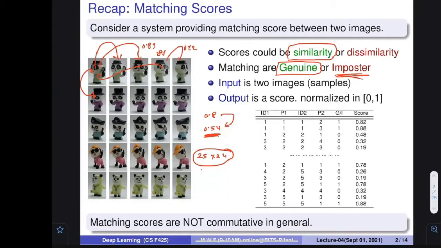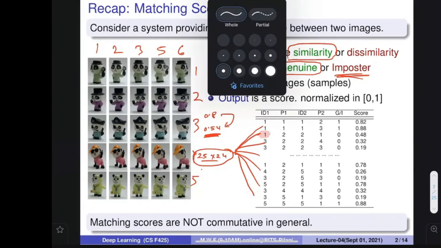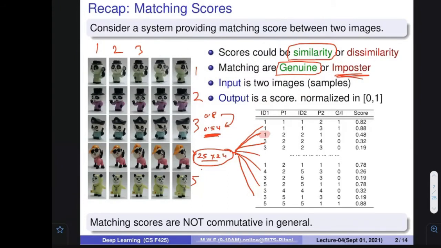You perform these many matches, and for each of these matches you write down the ID, because you can assign an identity to the first person, second person, third person, fourth person, fifth person. As well, you can assign a number to the pose: first pose, second pose, third pose, fourth, fifth.